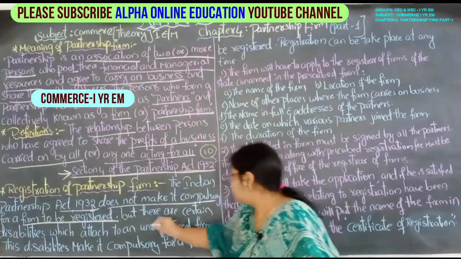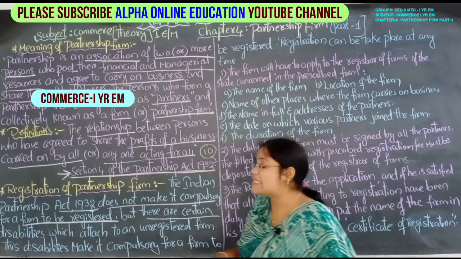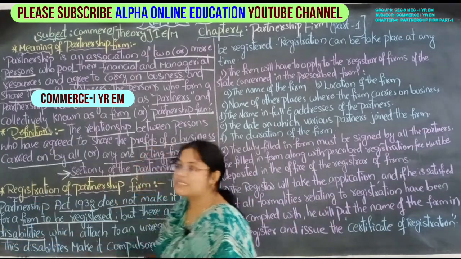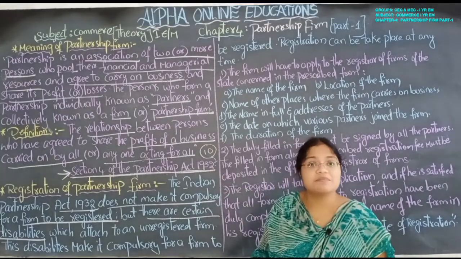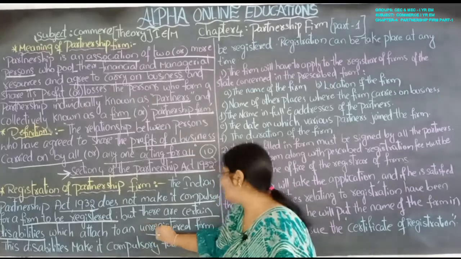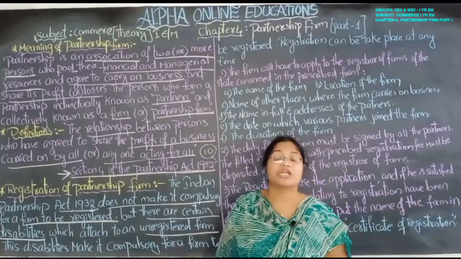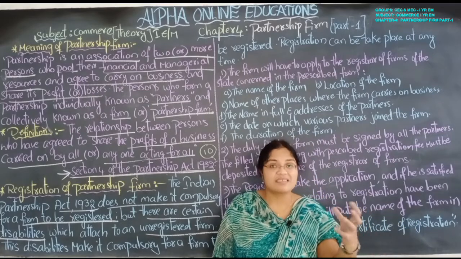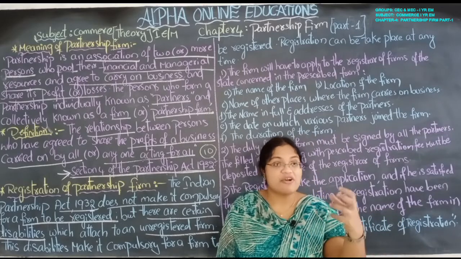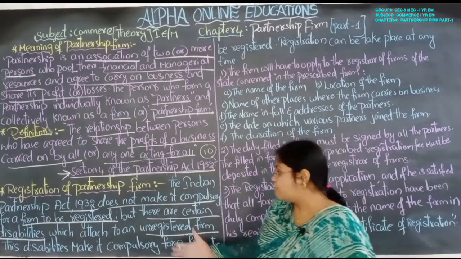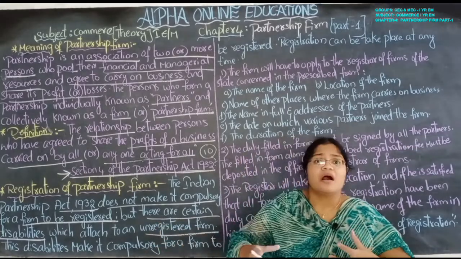But there are certain disabilities. What are those? Disabilities means some type of problems, which attach to an unregistered form. Which are attached to an unregistered form means illegal smuggling, drug smuggling, smuggling of some other things. These will make the form unlawful.